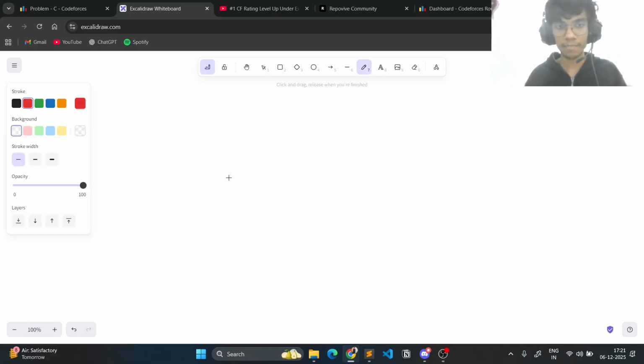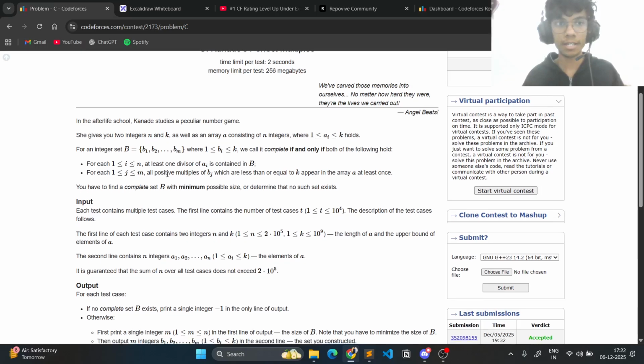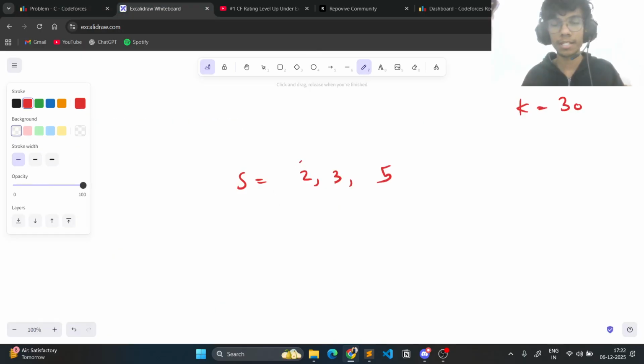So let's say my set B was 2, 3, and maybe a 5. And let's say k is 30. The question is saying that all positive multiples of bj which are less than or equal to k appear in the array at least once. So this is the set B.